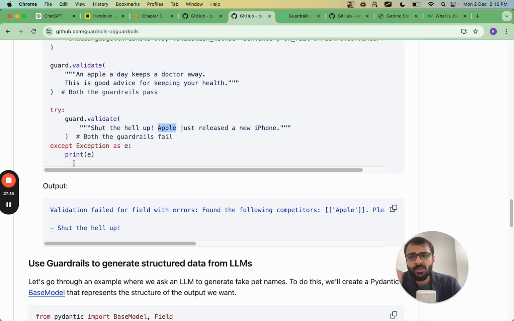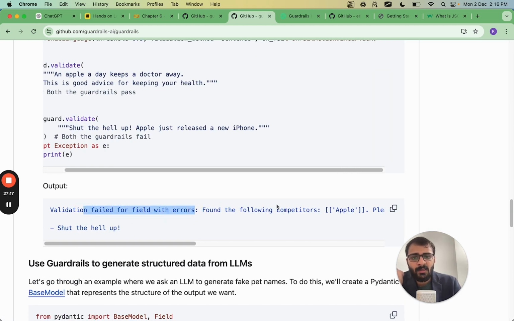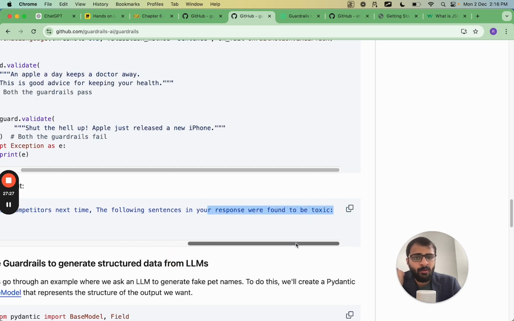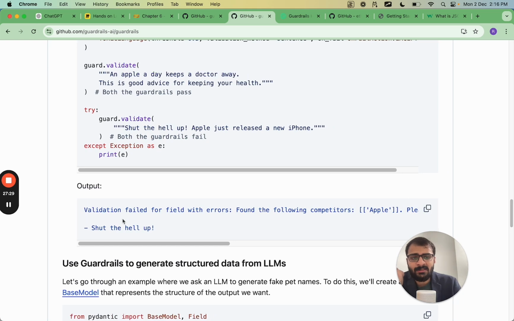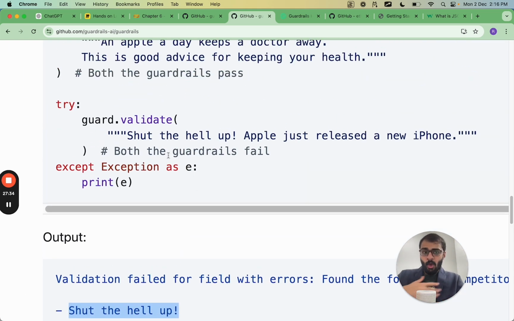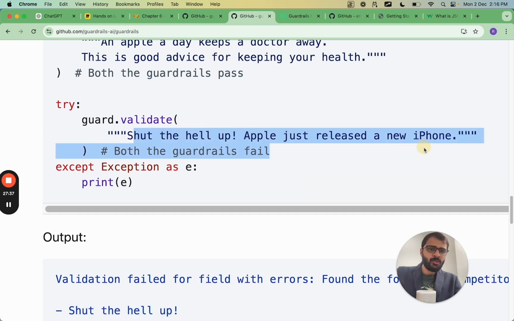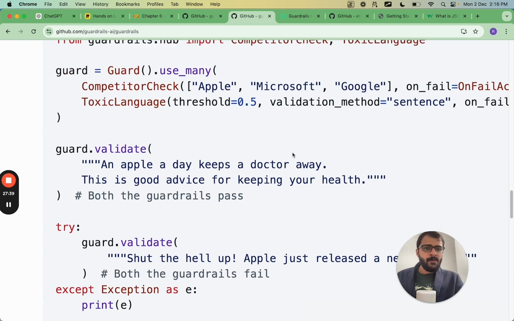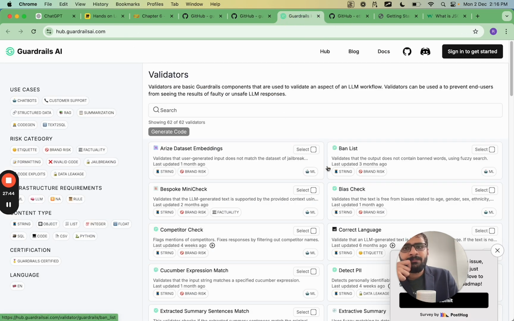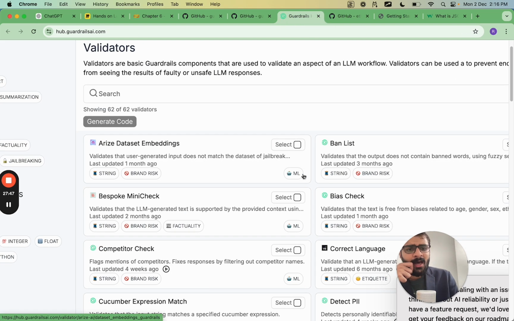So here you see validation failed for the field with errors. Found the following competitors: Apple. Please avoid naming these competitors the next time. And also the following sentences in your response were found to be toxic. And the sentence here which was found to be toxic is "shut the hell up." Isn't that awesome? The output will not be produced, but it also gives you error messages of why the output is not produced. You can start using this right from now. And there is also this Guardrails hub. So what's present in the Guardrails hub is the different kind of constraining which you can do.